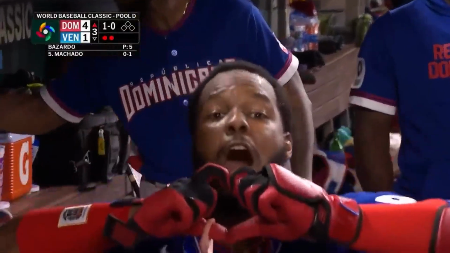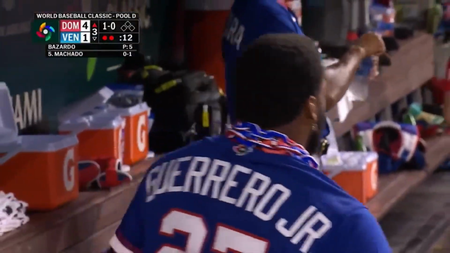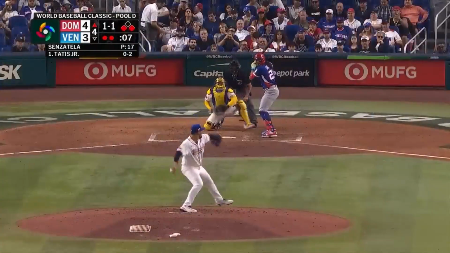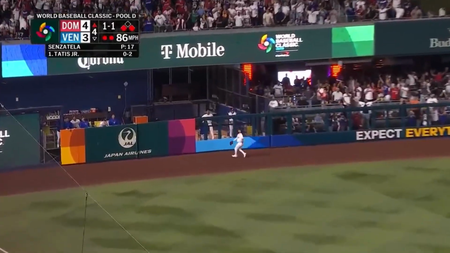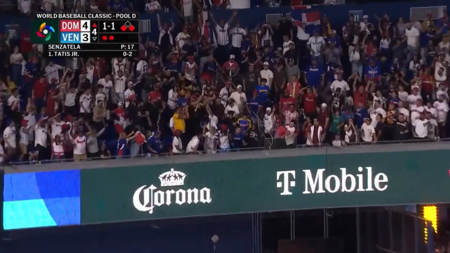Either way, I'm a big believer that the most beautiful thing about sports is that they aren't played on a spreadsheet. They are played on dirt. The math tells us what should happen, but the players still have to go out there and prove it.